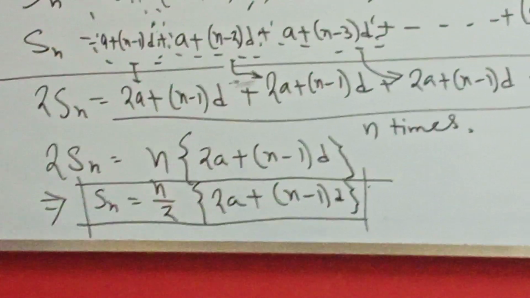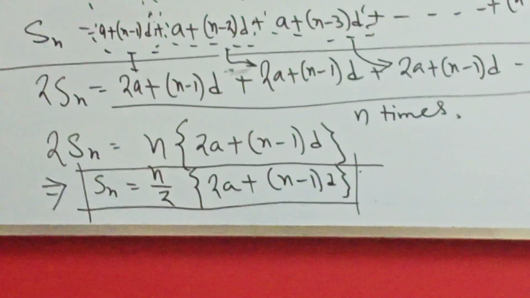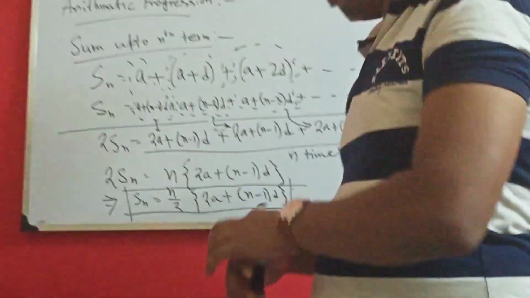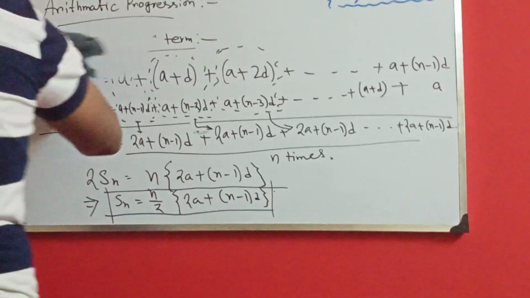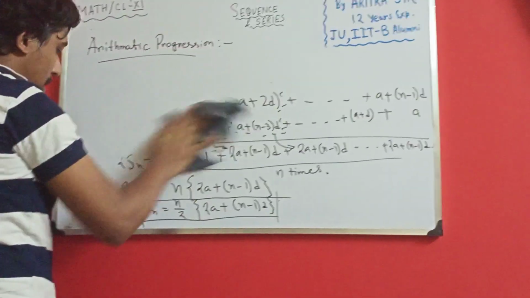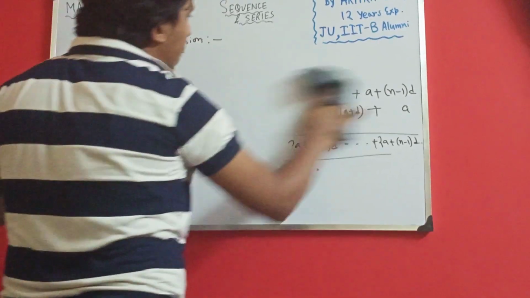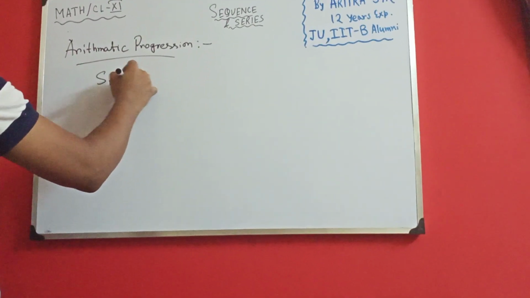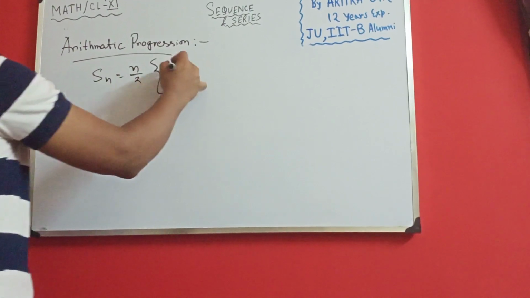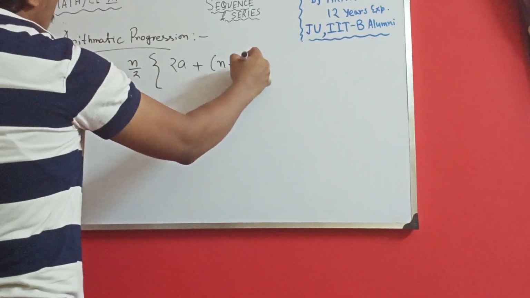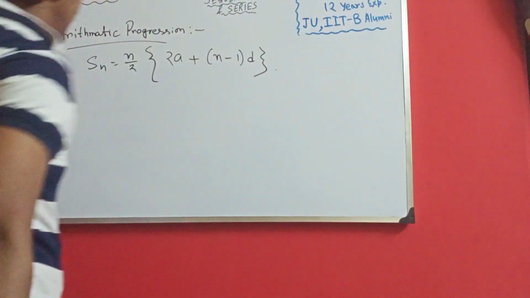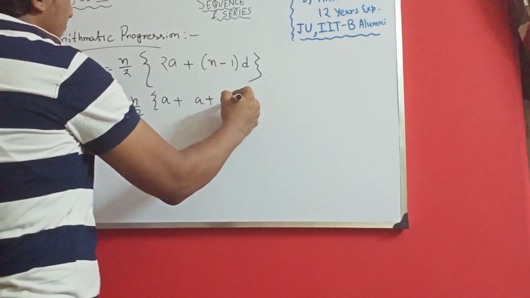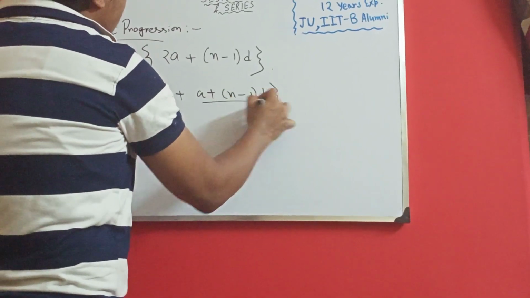Okay. So I believe you understand the sum up to nth term of the arithmetic progression. The formula is Sn equals n by 2 into 2a plus n minus 1 into d. I can write it in this fashion too: n by 2 into a plus a plus n minus 1 into d. What is a plus n minus 1 into d?